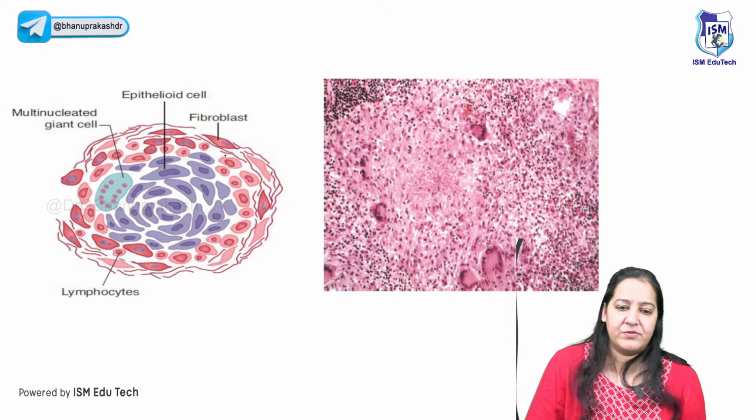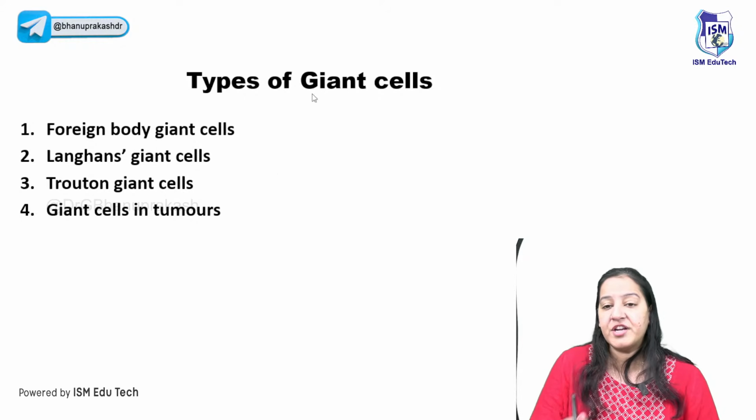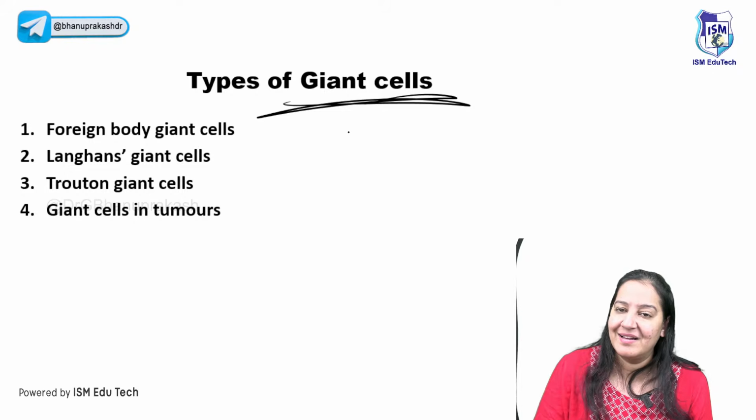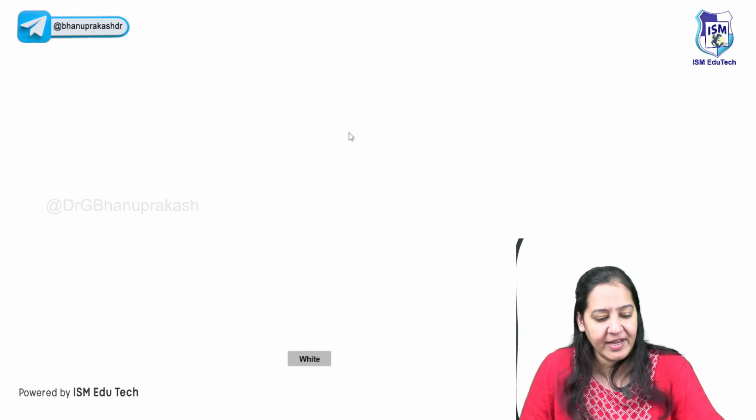So ultimately, a granuloma is formed like this. You can see the 3 types of cells I have enumerated. The most important among them are the giant cells. Now, what do you mean by giant cells? What are the 3 types of cells that form a granuloma? Can you tell me the story again? I guess you people are confused.